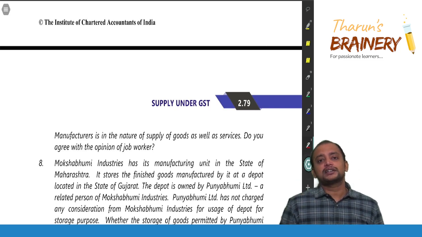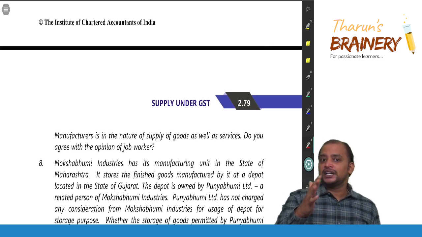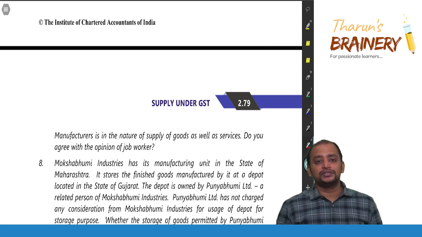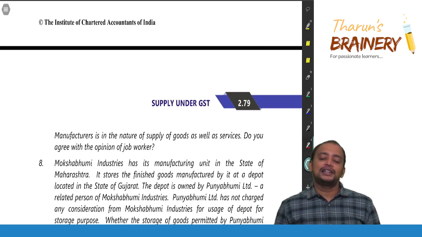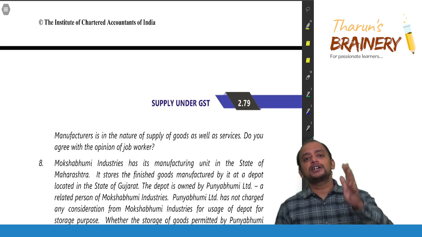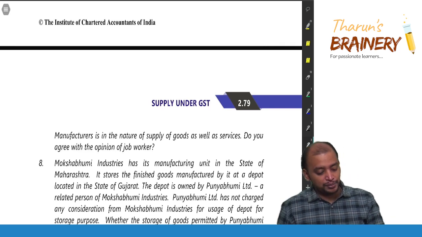What is the major part here? The major part is cloth. That cloth is supplied by the recipient. So definitely it will become job work. Incidentally, some material may be used by the job worker for the process, but that will not become supply of goods. That will become supply of service only. So job work is supply of service. Okay. Job work is coming under supply of service.